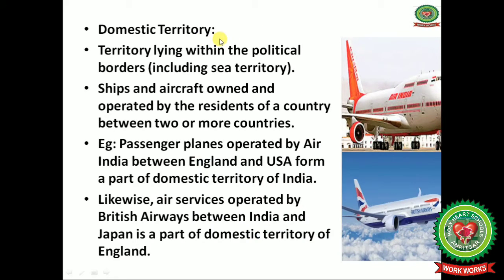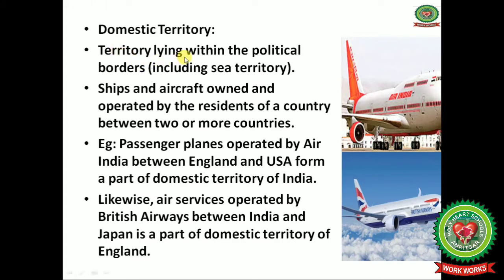Domestic territory. Domestic territory means that political boundaries are there, and in the political boundaries we include the sea territories also. Or suppose passenger planes operated by Air India between England and USA form a part of the domestic territory of India, because whatever income is earned by this Air India, that will be a part of our national income.